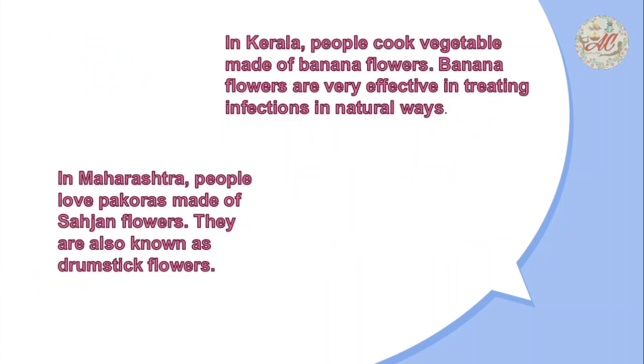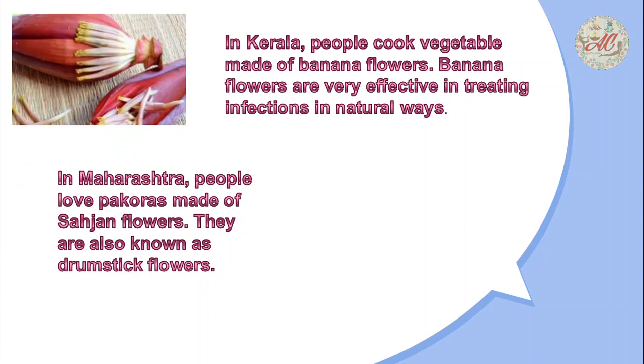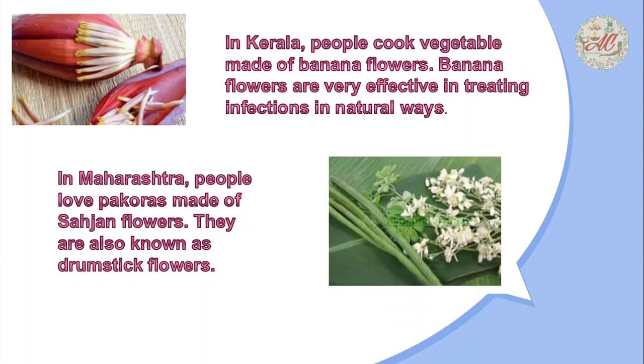Next, in Kerala, people cook vegetables made of banana flowers. Banana flowers are very effective in treating infection in natural ways. Next, in Maharashtra, people love pakoras made of sahajan flowers. They are also known as drumstick flowers.